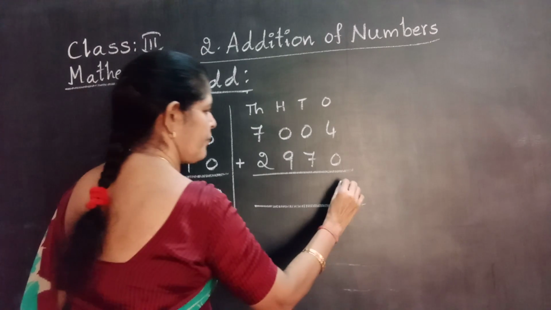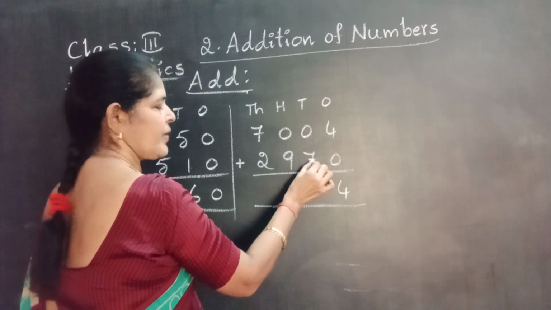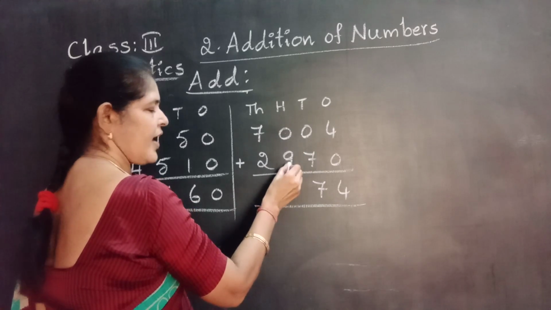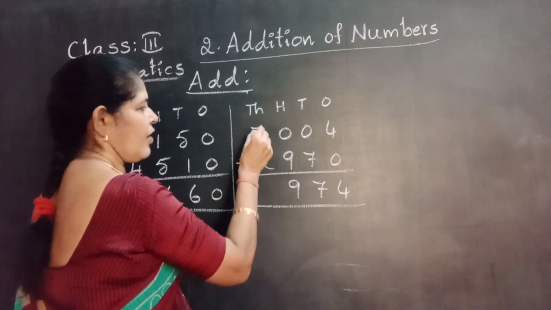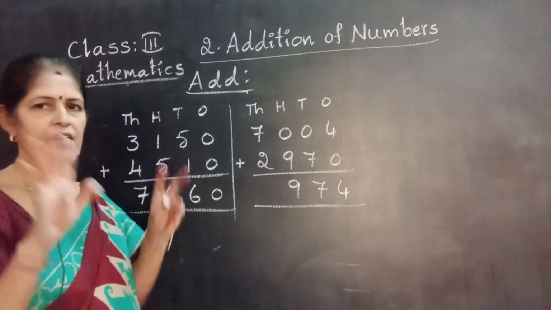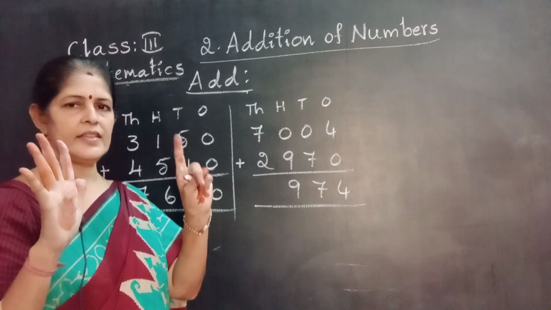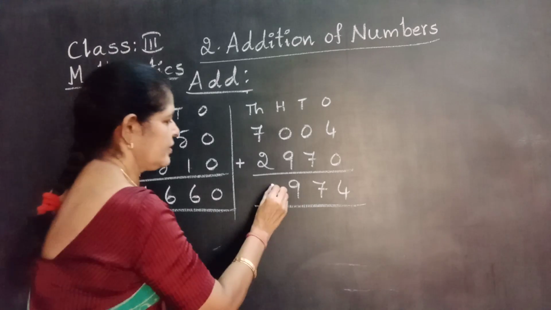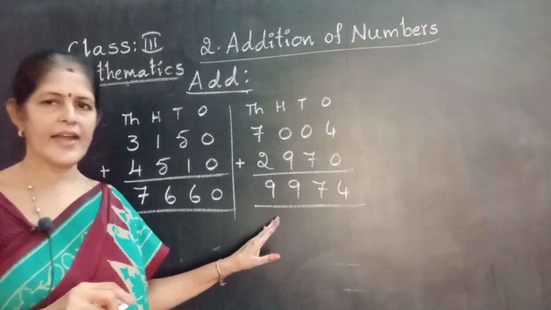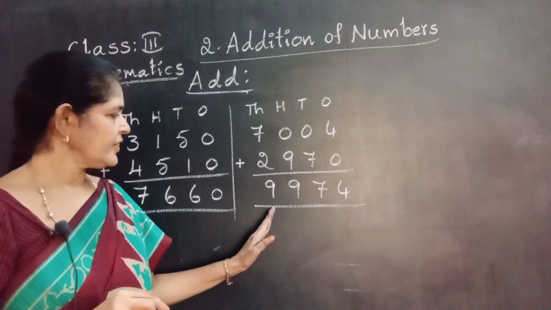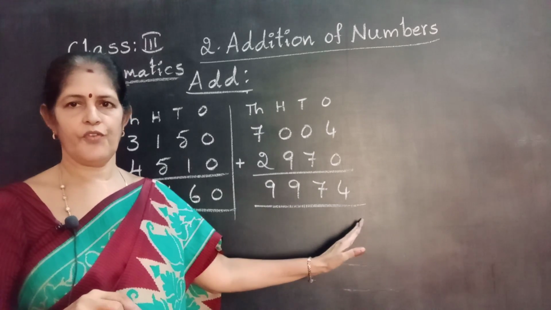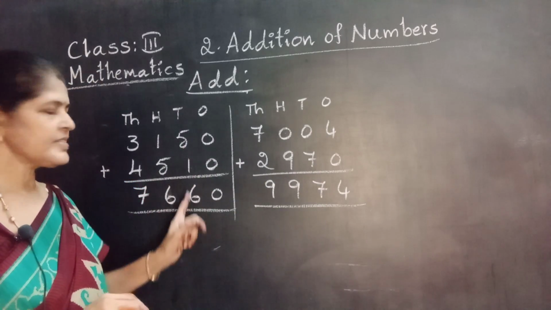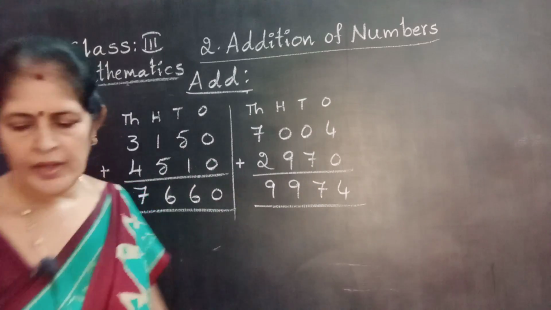0, same number. Again 0 plus number, same number. Hundreds, 0 plus 9, same number. Now adding thousands. Take 7 fingers, 2 after, 3, 4, 5, 6, 7, 8, 9. Write in the thousands place. Now the total is 9,974. Here the rule is number plus 0, same number. 1 plus number, next number. Another one.